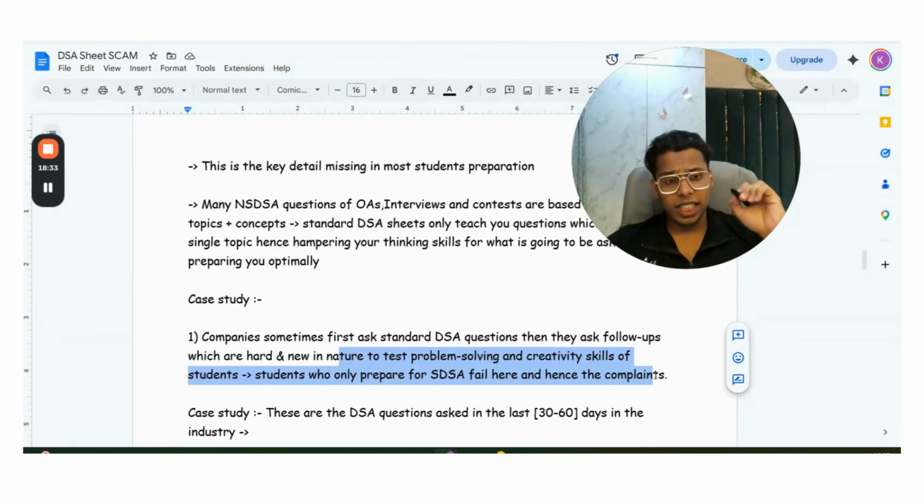Do know that standard DSA also includes those 100 to 500 easy and medium LeetCode and GFG questions which are very standard in nature. If you do only them, or the standard DSA sheets, or only the Blind 75 LeetCode list, that much is not going to help you. Not going to help you in India for sure.